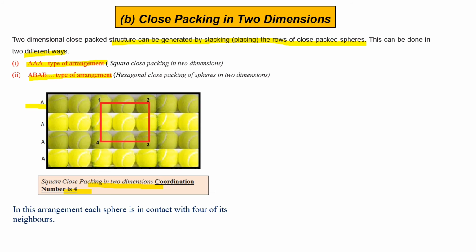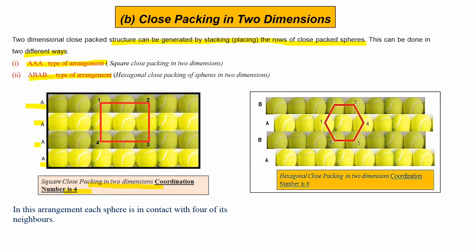1 layer, 2 layer, 3 layer and 4 layer. This means AA type arrangement, and in this arrangement, each sphere or ball is in contact with 4 of its neighbors.